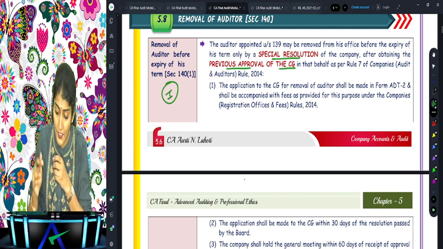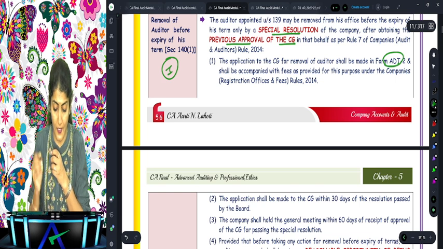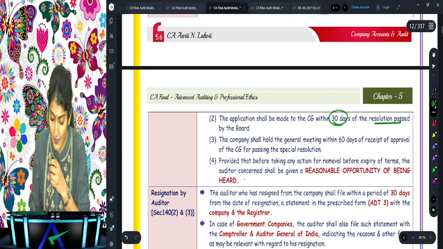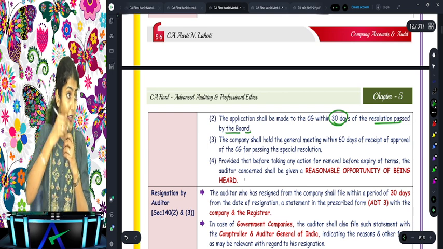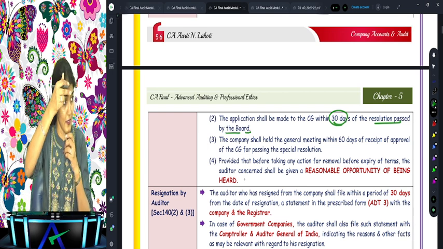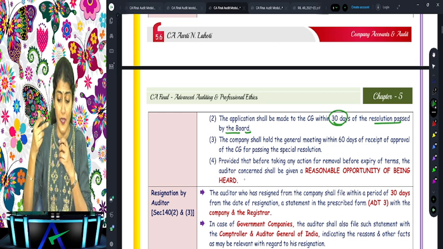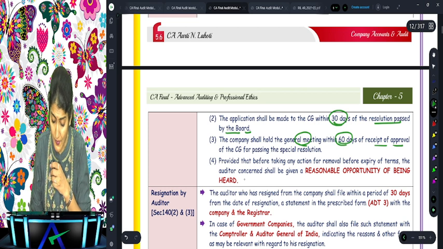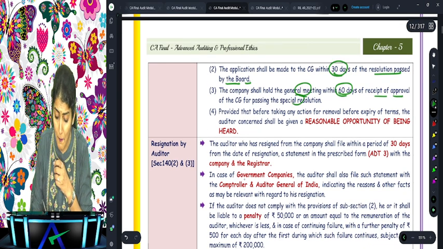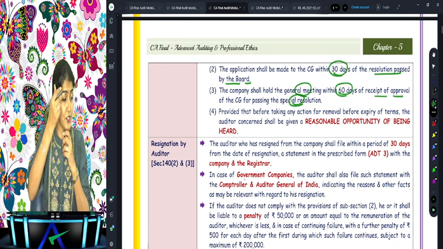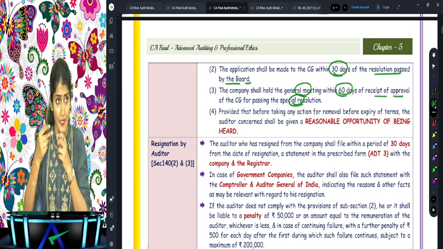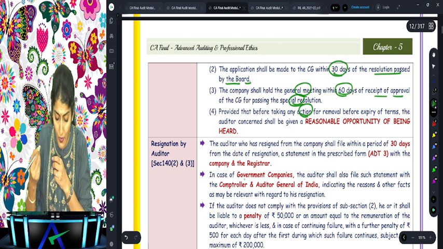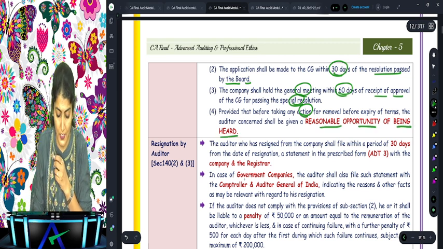Right, so the application to CG has to be made in form ADT 2 along with the prescribed fees. The application has to be made within 30 days of the resolution passed by the board. That is why what I wrote, first board resolution, then within 30 days you make the application to the CG. Then the company will hold the general meeting within 60 days of the receipt of the approval of the CG for passing the special resolution. So once CG approval is received, then within 60 days, the special resolution is to be passed. And before taking any action, what does it say? Auditor concerned shall be given a reasonable opportunity of being heard.